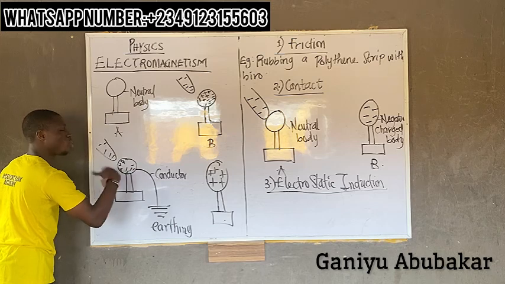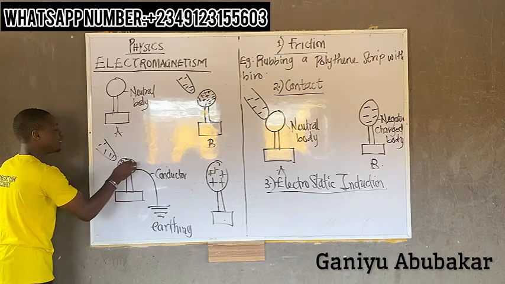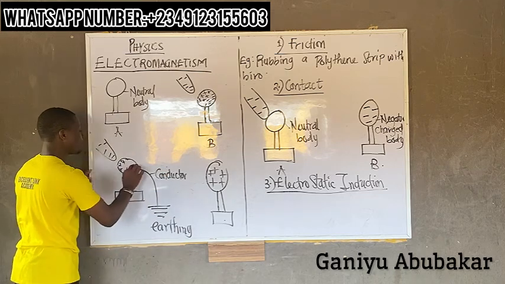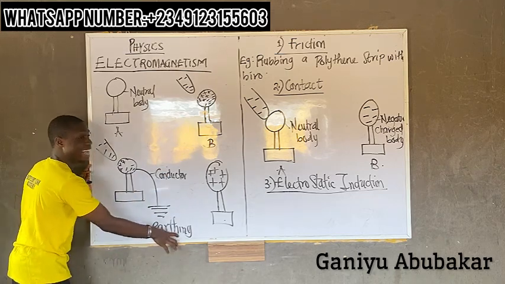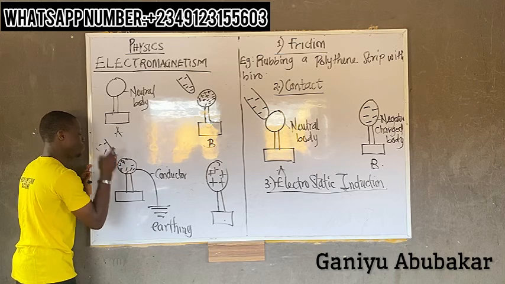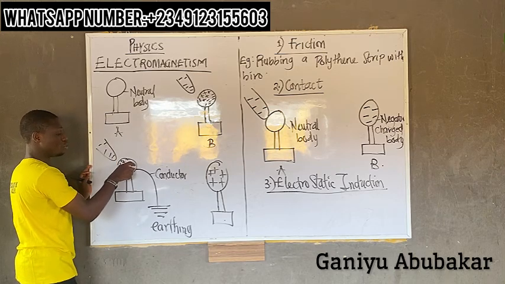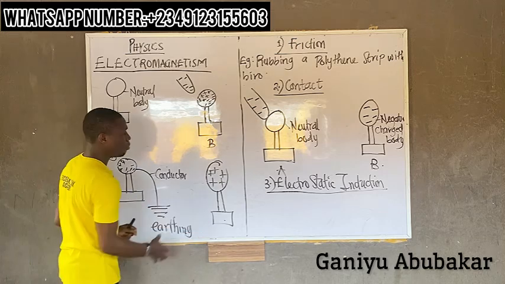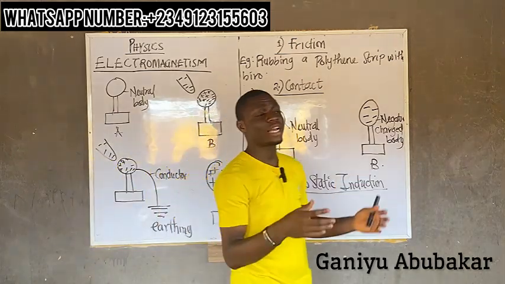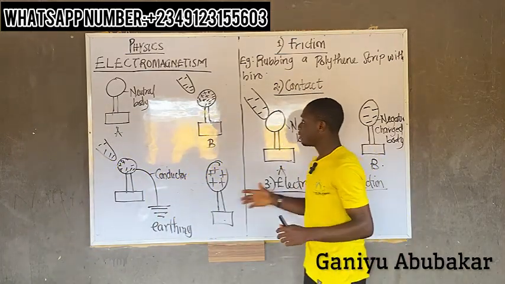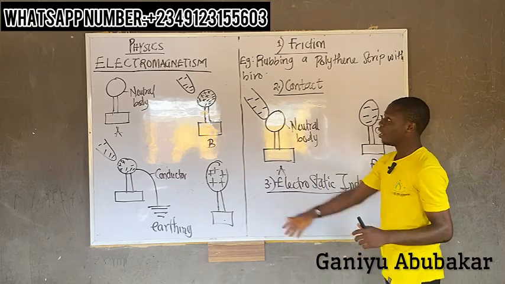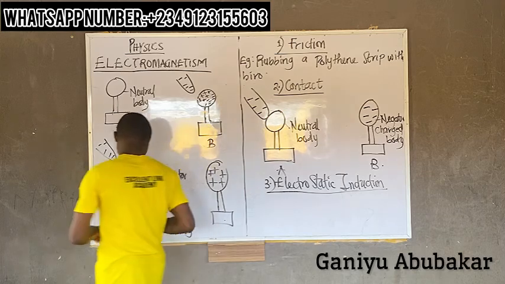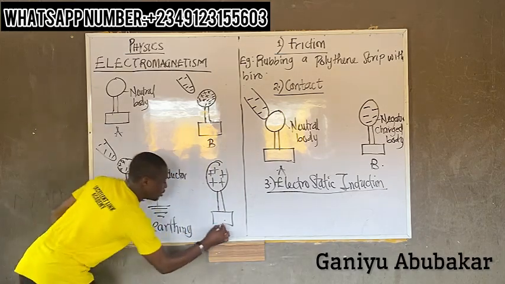So I'll now use the concept of earthing to transfer this unused one to the ground. The process of transferring unused charge to the ground is called earthing. So I earth the part that is not of use, and then I've left what there? A positive charge body. This is the explanation I can give of the concept of electrostatic induction. So diagram A, B, C, and D.